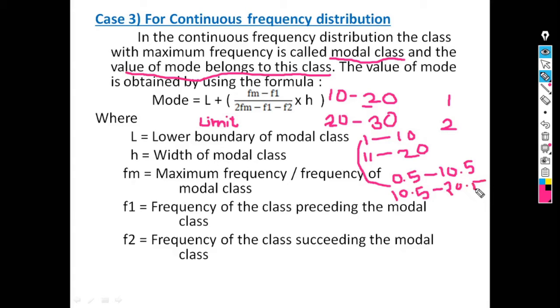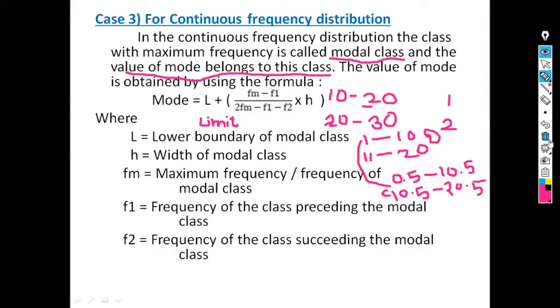In this way we can convert the discrete classes into continuous classes. So if the classes are continuous, then L is the lower limit of the modal class, and if the classes are not continuous, our first step is to convert the discrete classes into continuous classes. In that case, L is the lower boundary of the modal class.